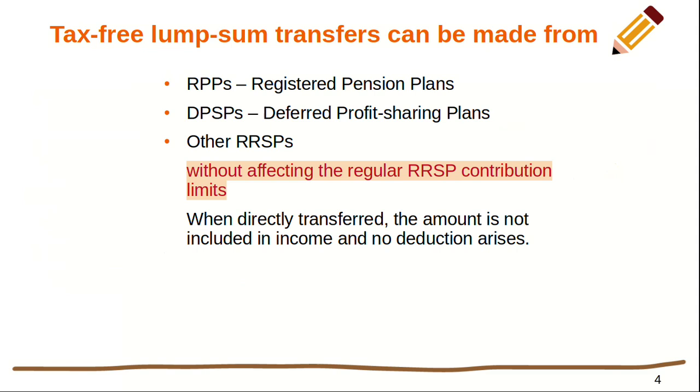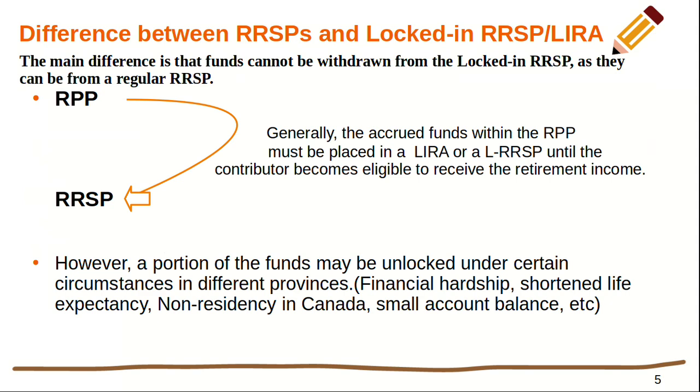Now let's see from which sources tax-free lump sum transfers can be made into RRSPs without affecting the regular RRSP contribution limits. 1. From RPPs, Registered Pension Plans. 2. From another RRSP. Also, by directly transferring amounts into the RRSP, that amount need not be included in income and thus no deduction arises.